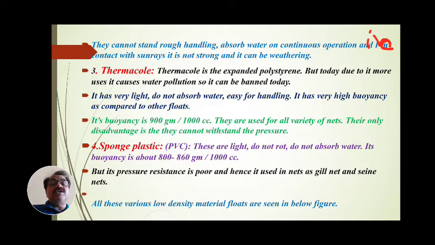Its buoyancy is 900 gram per 1000 cc. Remember that buoyancy of wood is 650, buoyancy of cork is 825, and buoyancy of thermocol is 900 gram per 1000 cc. Means in these three materials, thermocol is more buoyant. They are used for all varieties of nets.